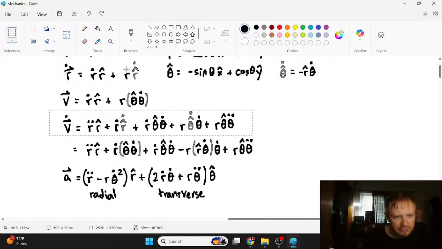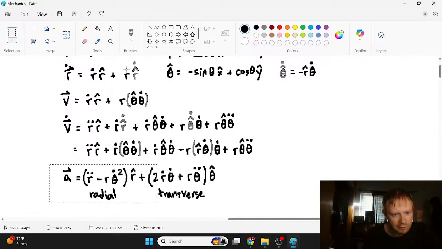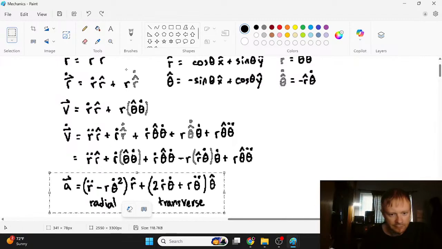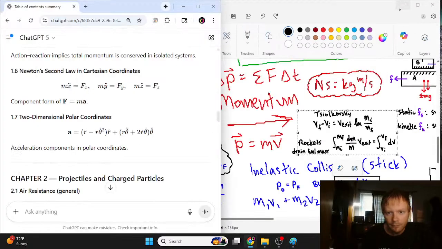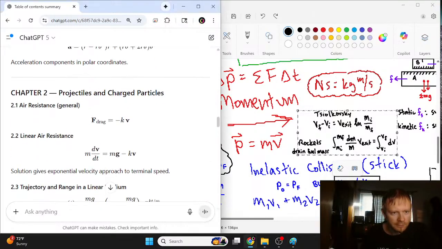And then here, you take another derivative, so you have to do another massive product rule. So you get a double product rule here, and you get a triple product rule here. You just take a derivative of this, a derivative of that, and a derivative of this. And you try to do the replacements of this r hat prime and the theta hat prime, and all of a sudden you can get the acceleration. It's kind of an interesting derivation here, but that's what we got to do. So that's how we can start to change coordinate systems.